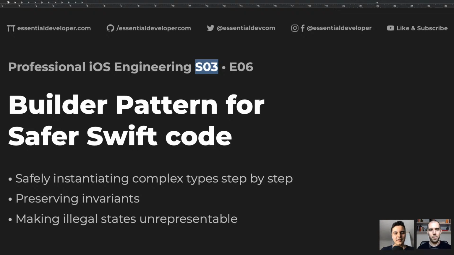And second, create a rich model layer, which we will start today in this episode. So today you will learn about primitive obsession, which is an anti-pattern, and how to use the Fluent Builder Pattern and the Swift type system to make illegal states unrepresentable in your codebases.